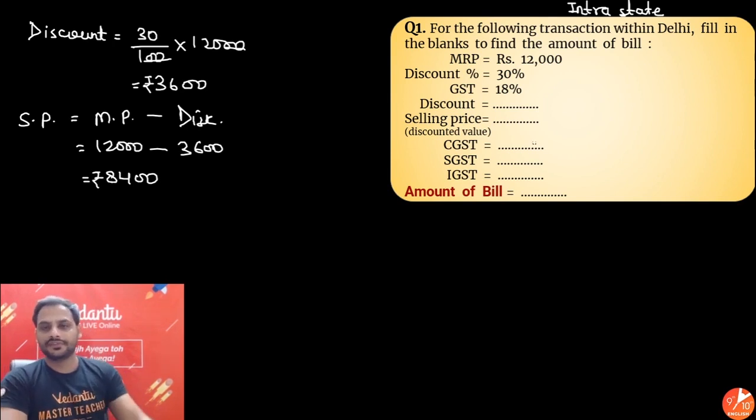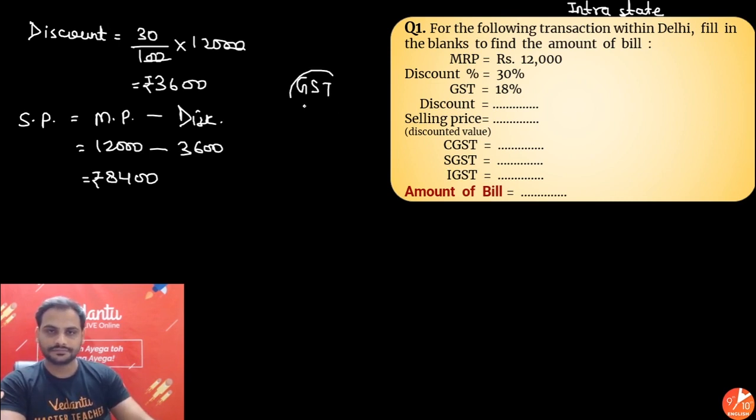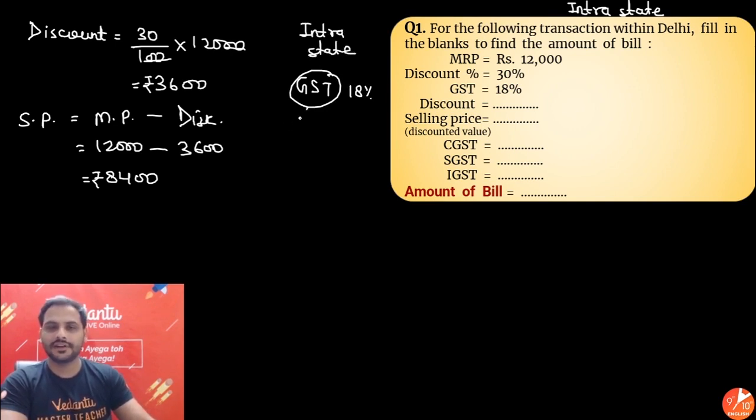Now look, CGST, SGST, IGST they are asking. GST is given 18%, and we know it is intra-state, within the state. So I know it is divided into two equal parts, CGST and SGST. So both will get 9%.